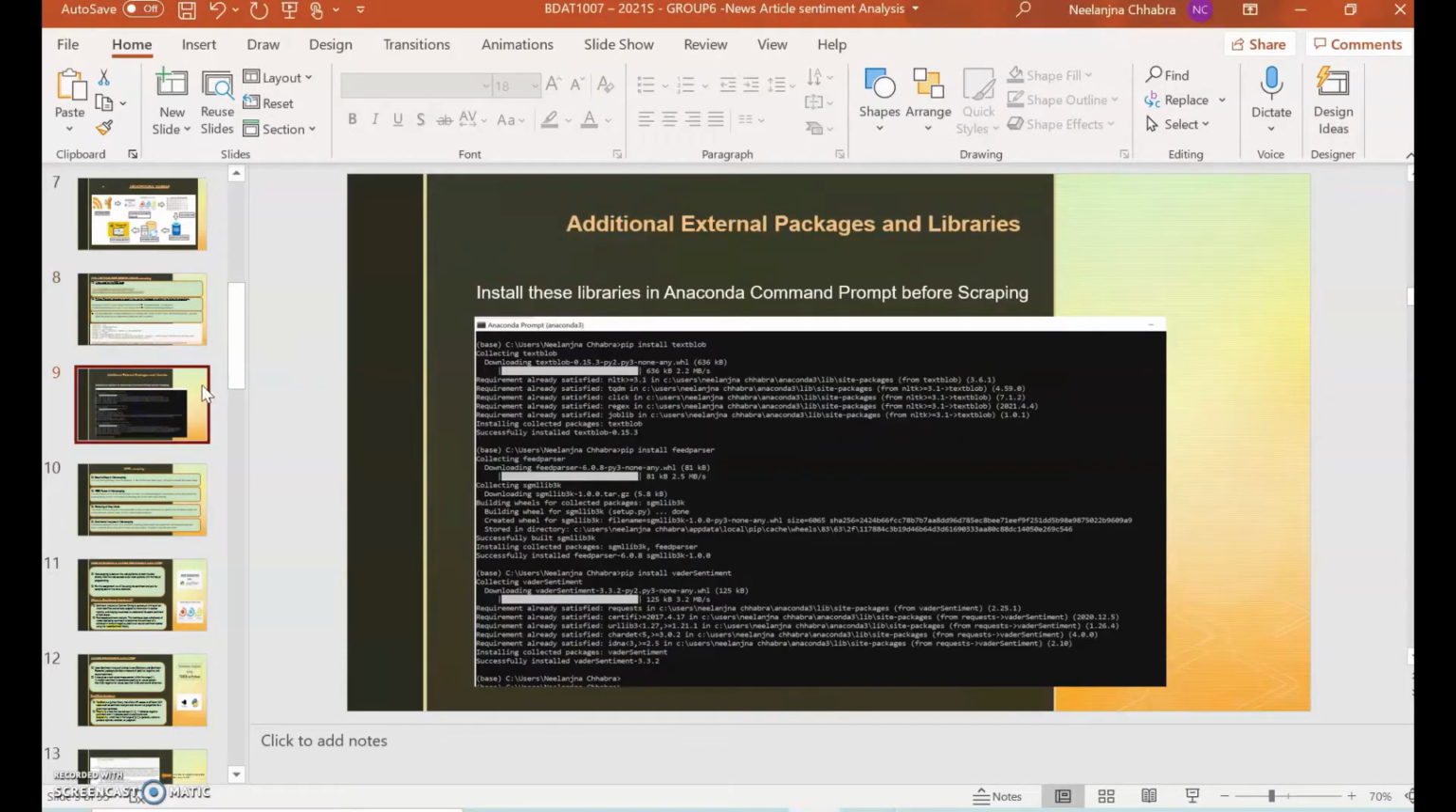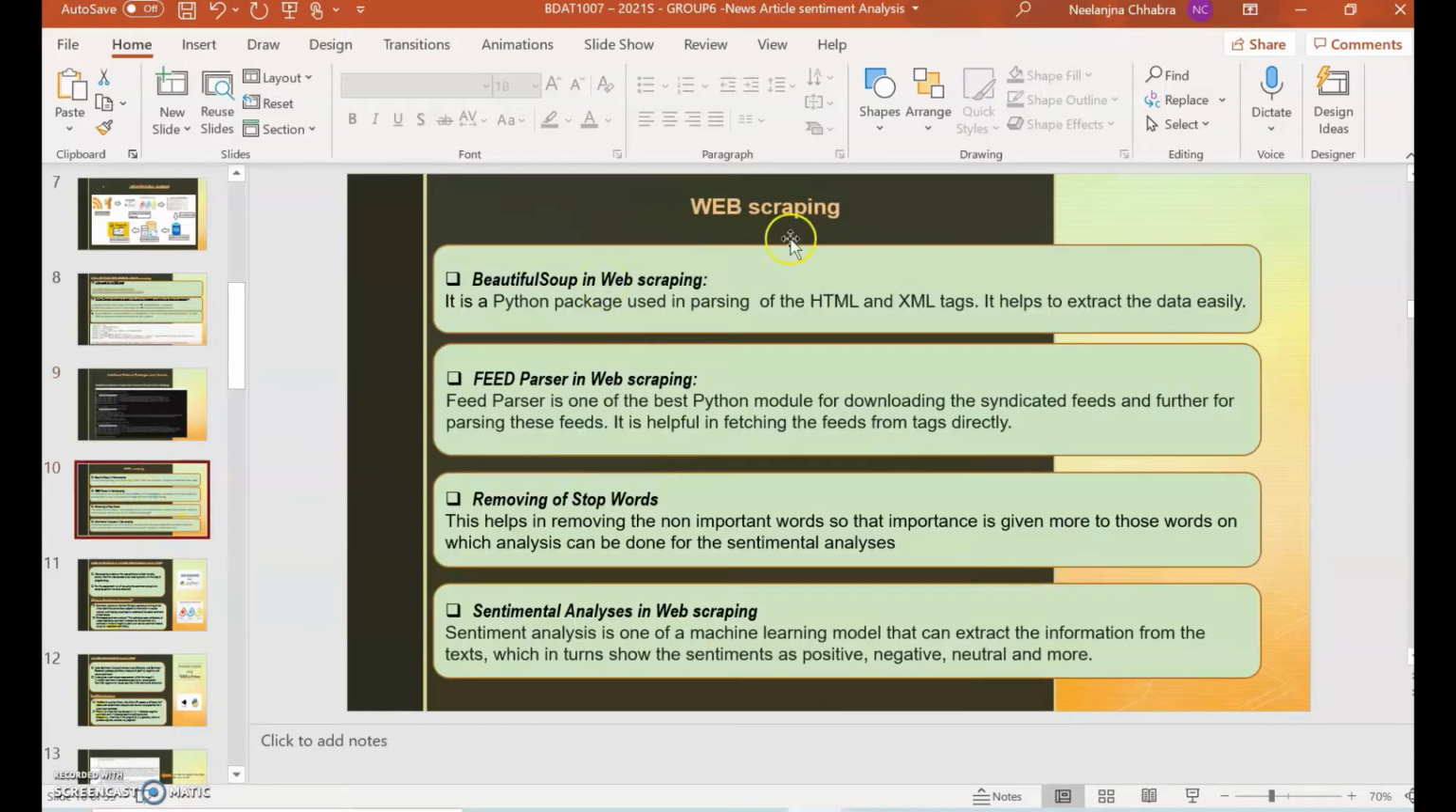Moving on, before we move with our code, we need to install external packages and libraries on our Anaconda prompt. So that's pip install textblob, then pip install feedparser, and then lastly pip install vaderSentiment, which we need for our sentiment analysis.